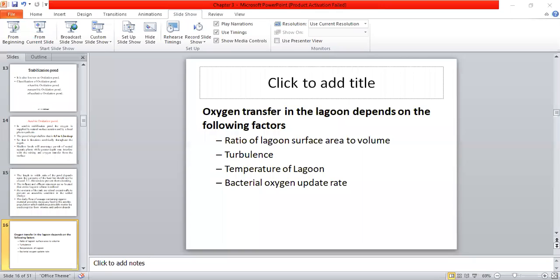The oxygen transfer in the lagoon depends upon the following factors. First one is the ratio of lagoon surface area to volume. Second one is the turbulence. Then temperature of the lagoon and bacterial oxygen uptake rate. Okay, that we have discussed. You simply write down, then we'll go to the next point.